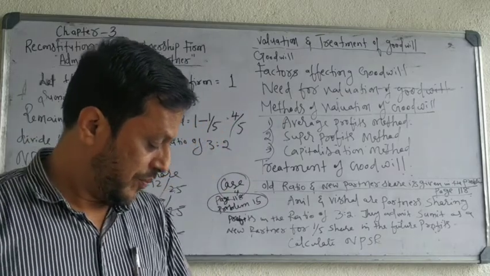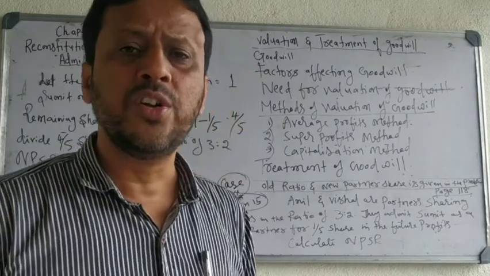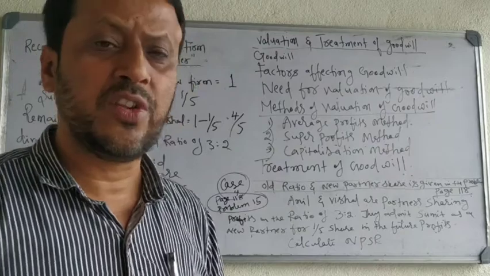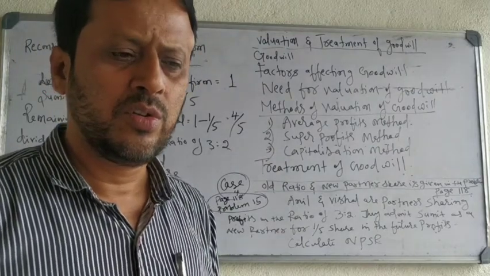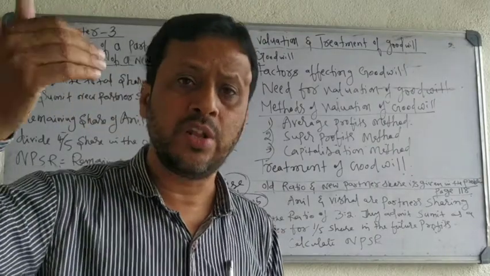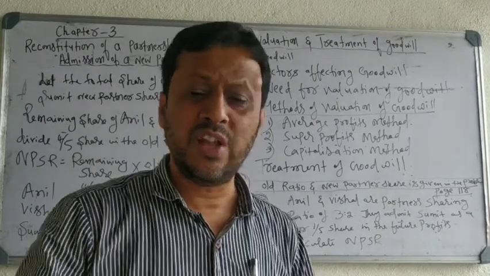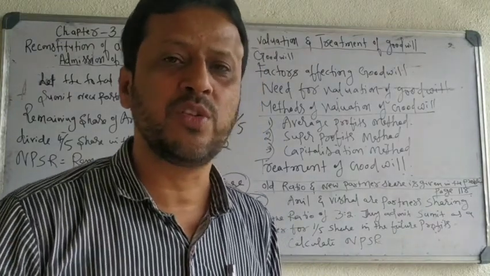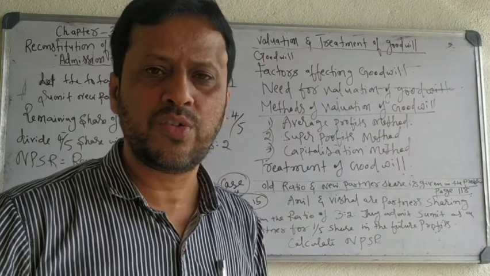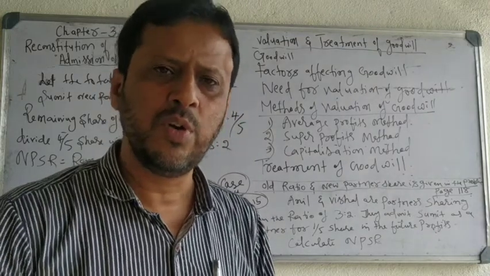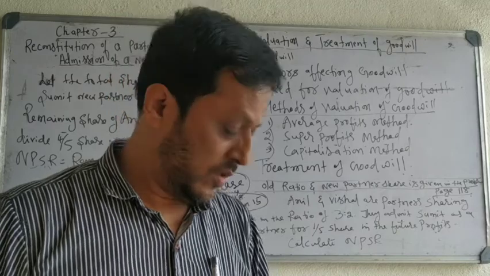Then the goodwill is distributed among the old partners in their sacrifice ratio. So when a new partner brings goodwill in cash, that time you have to distribute the goodwill in the sacrifice ratio. All these things we will study in the practical question. When we go for the 12 mark practical question, all these things will come. Don't worry about all these things.